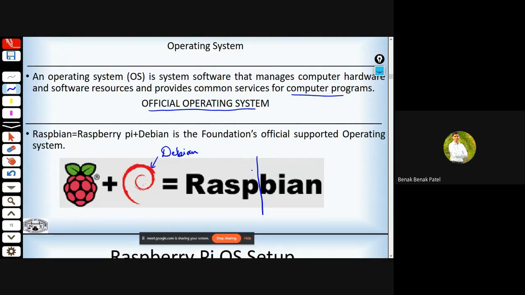And right now the latest Raspbian OS is Buster. Before this Buster we had Stretch, Raspbian Stretch, and before that we had VZ.